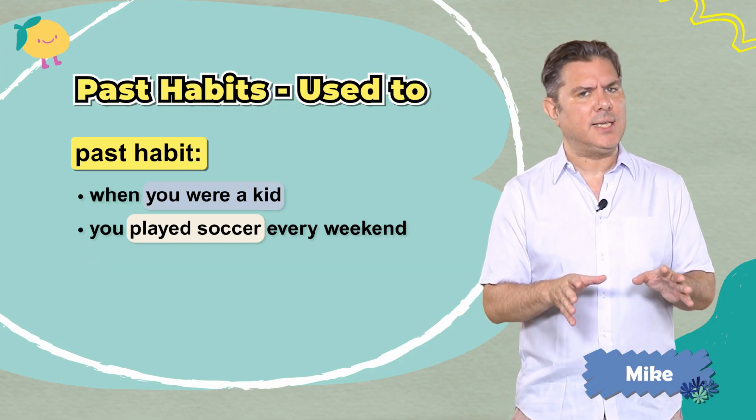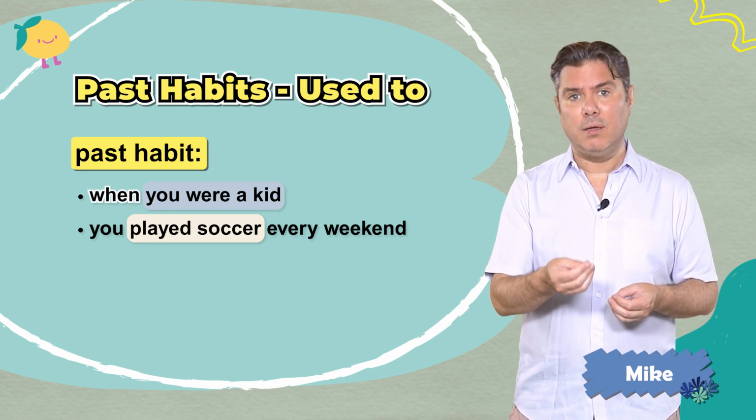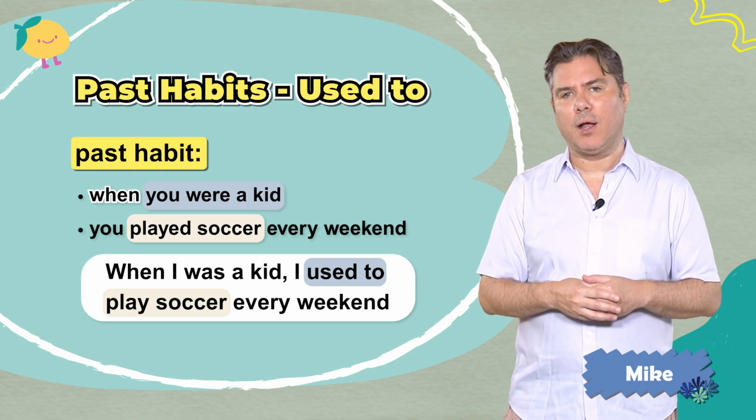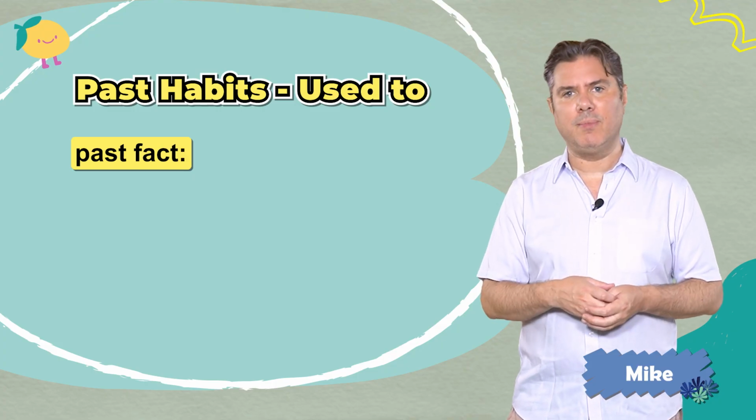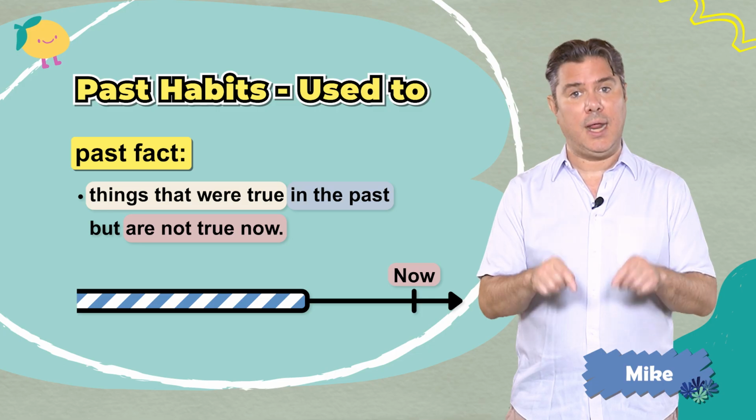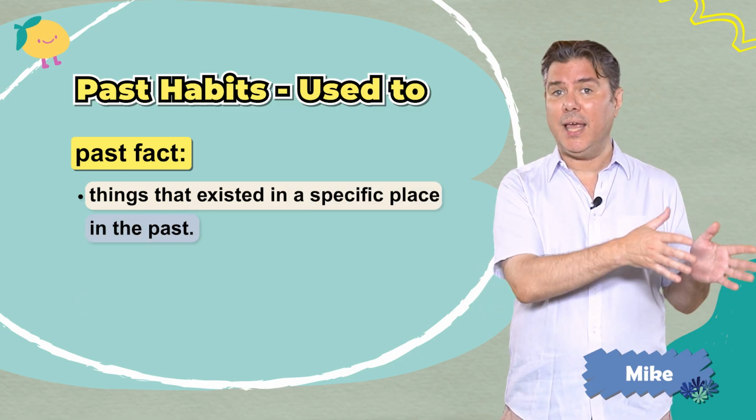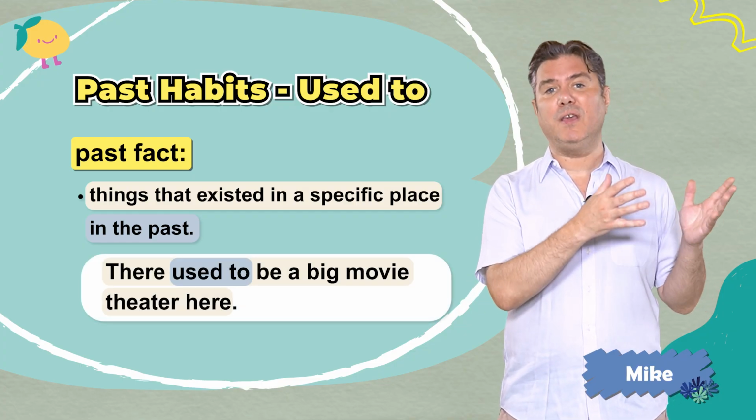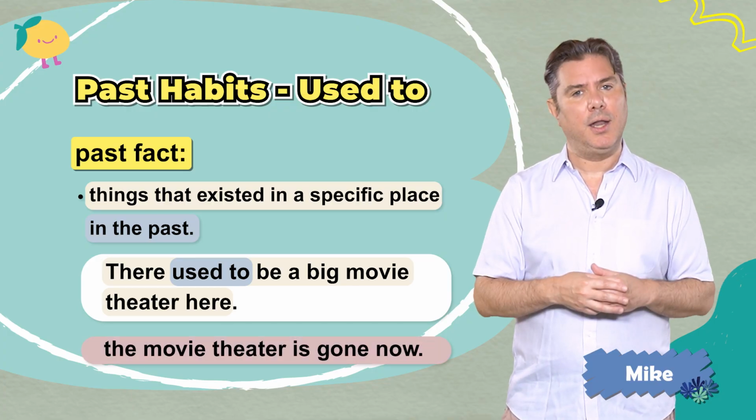If you want to make this sentence more specific, you can add the word when. For example, when I was a kid, I used to play soccer every weekend. Used to can also help us talk about things that were true in the past but are not true now. For example, things that existed in a specific place in the past. There used to be a big movie theater here. In other words, the movie theater is gone now.